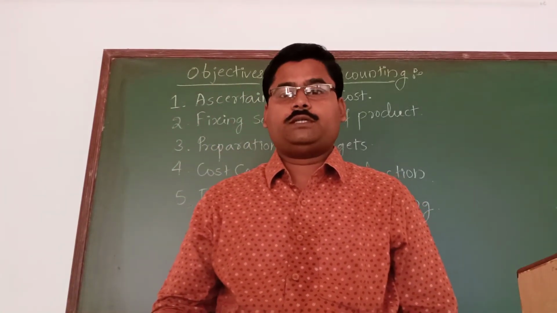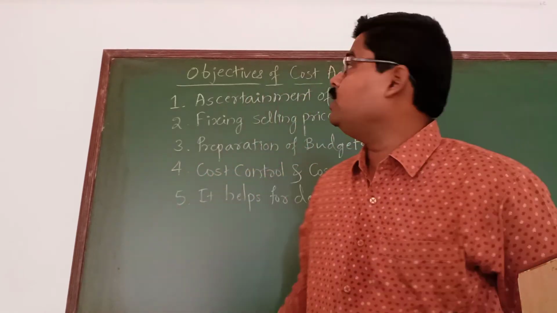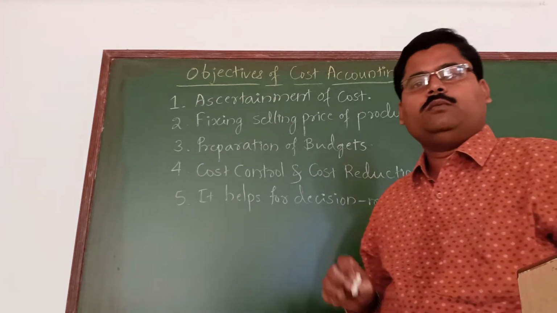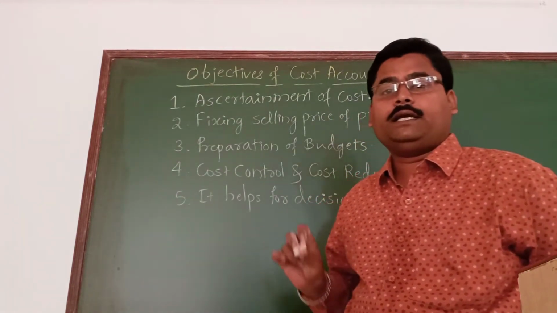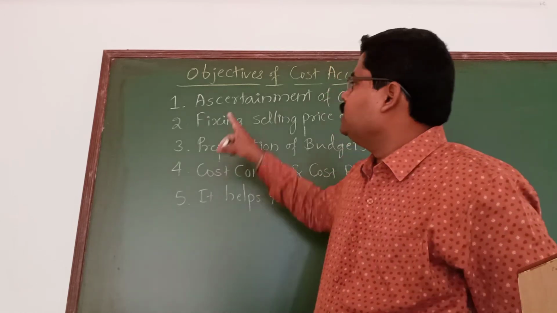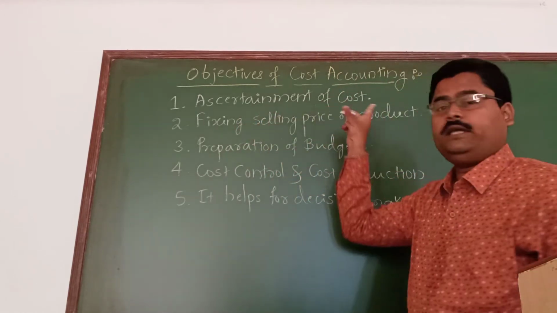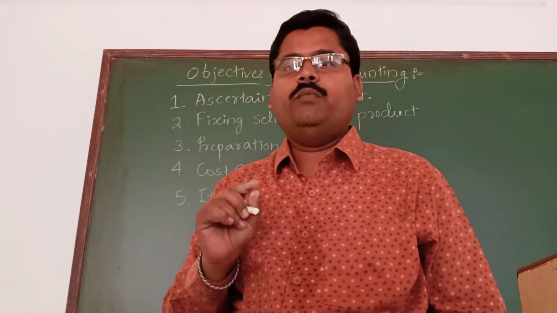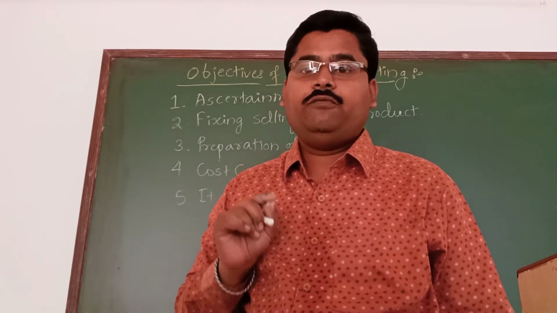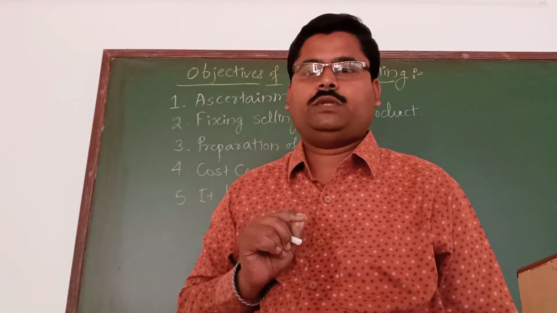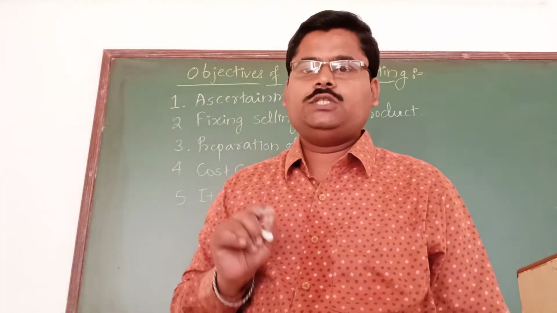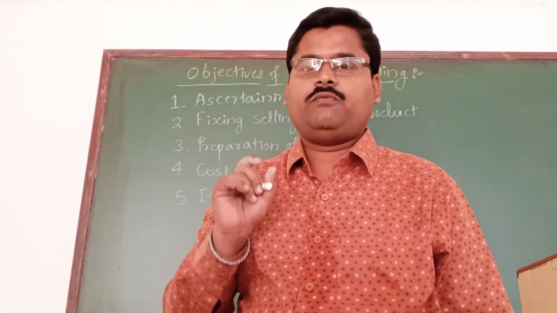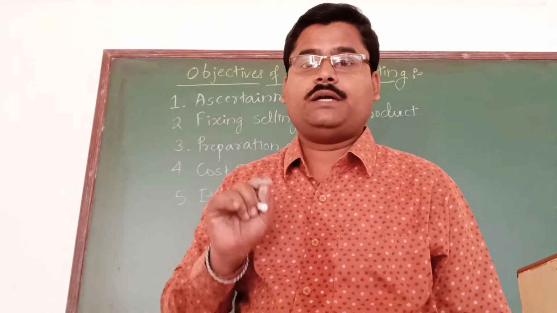Hello students, now let me discuss the next important element, the objectives of cost accounting. These are some of the points of the objectives of cost accounting, and let us go through all those points. The first important point is ascertainment of cost. Ascertainment of cost is nothing but measurement as well as identification of the cost. It literally means that how much cost is incurred to produce any type of product is going to be ascertained.